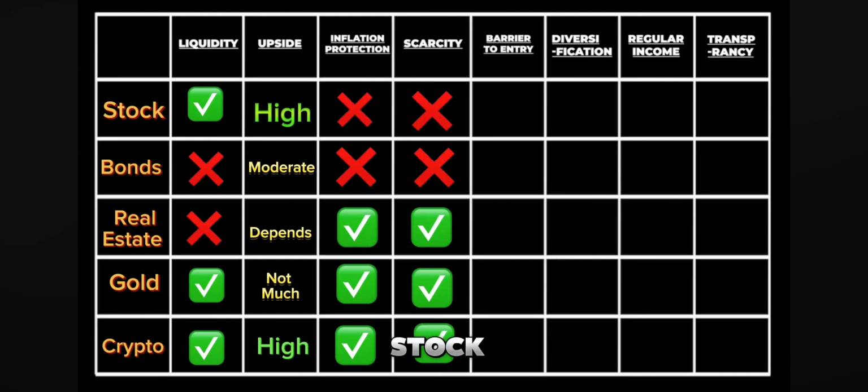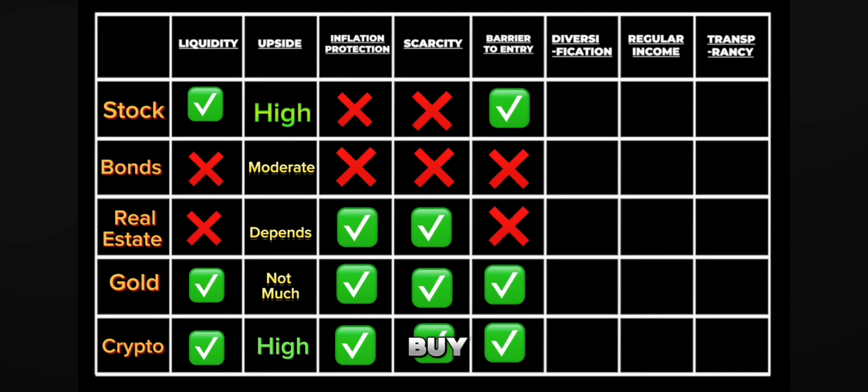Is it easy to buy stock? Yes, because you can buy stock at a low price. How about bonds? The answer is it depends, but most of the time it requires a minimum capital. How about real estate? The answer is no, because it requires big capital. Gold can, because you can buy small pieces. How about crypto? The answer is yes, because you can buy fractions of Bitcoin.